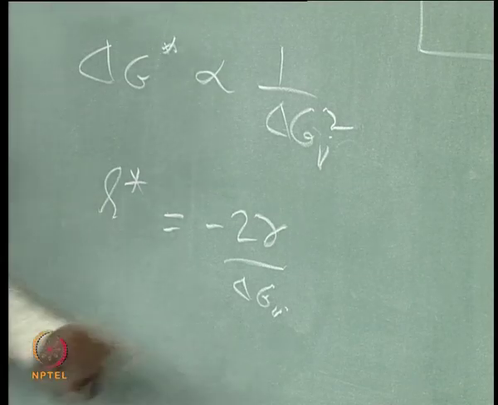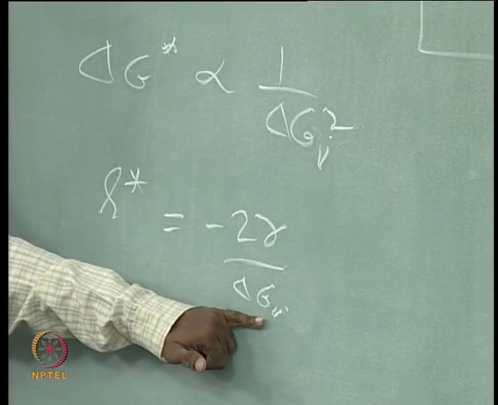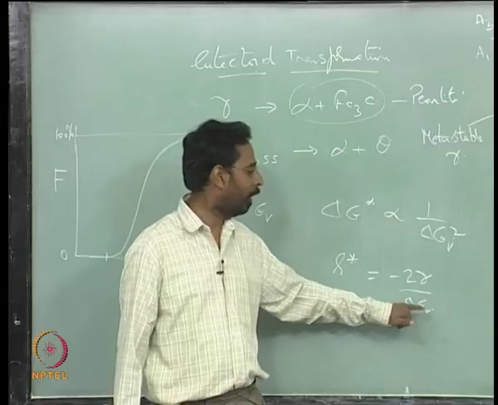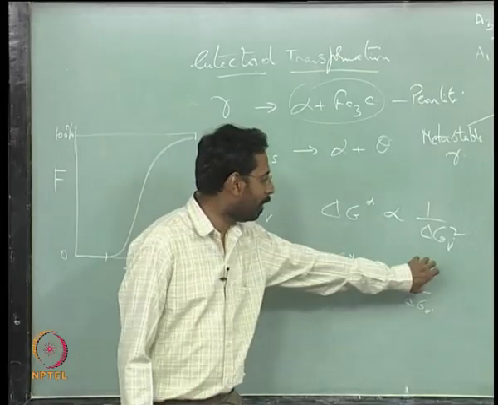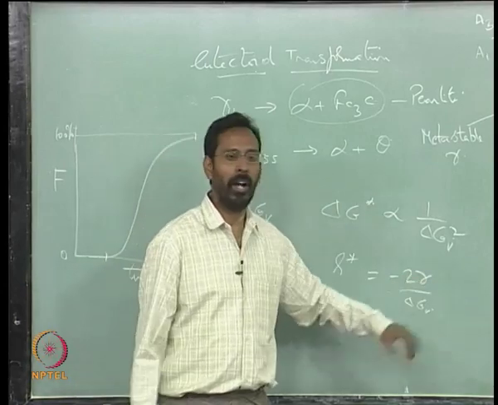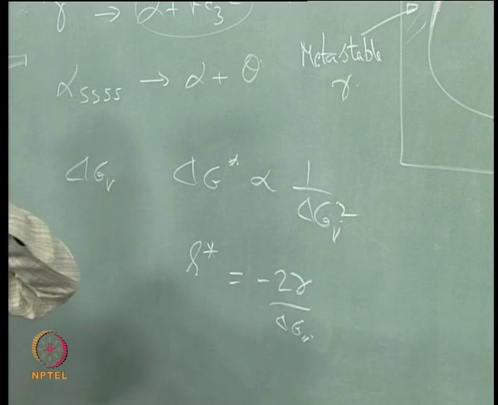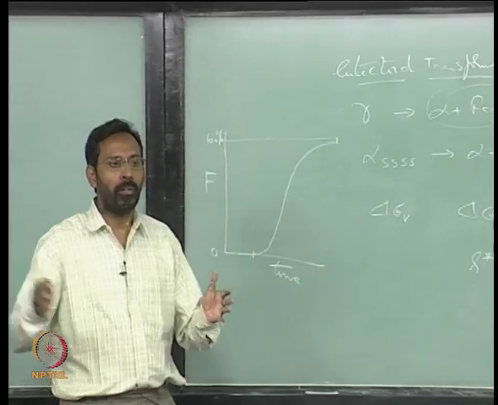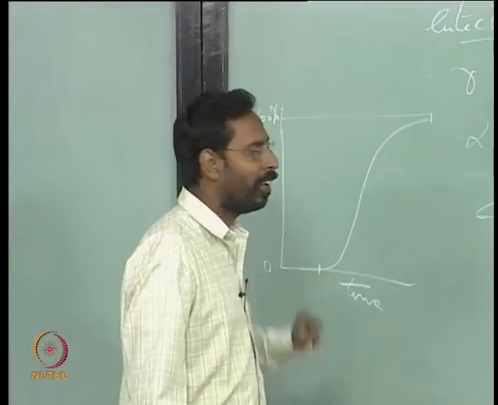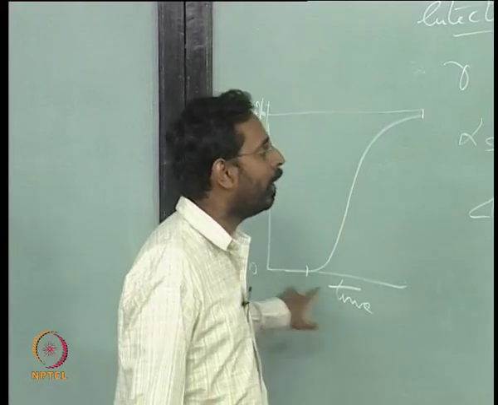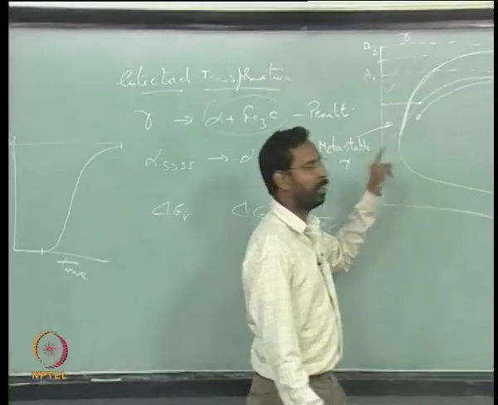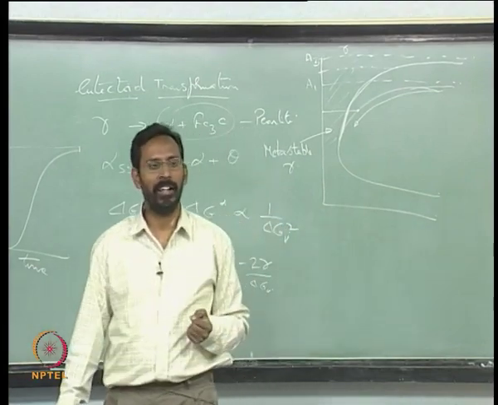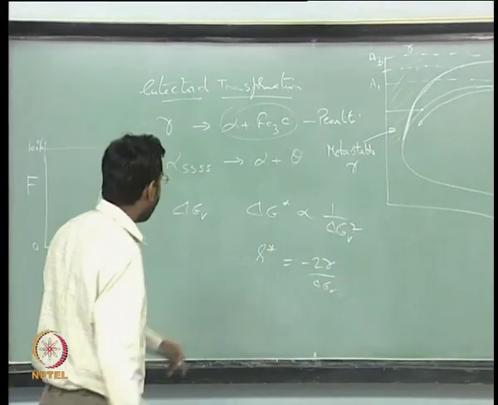So for a given temperature, the driving force is fixed for a given undercooling, and if that is fixed, R star is fixed for a given nucleation, because once you decide what product is coming out of which parent phase, then gamma gets fixed. Once gamma gets fixed, then R star gets fixed, and for it to come out you need a certain time: atoms have to come together and form that R star. If you look carefully here, the time is decreasing. Why is it decreasing? R star is coming down. Yes, because R star is coming down.